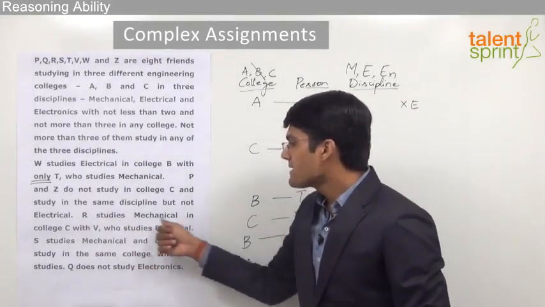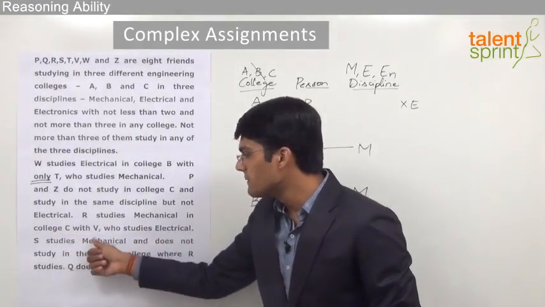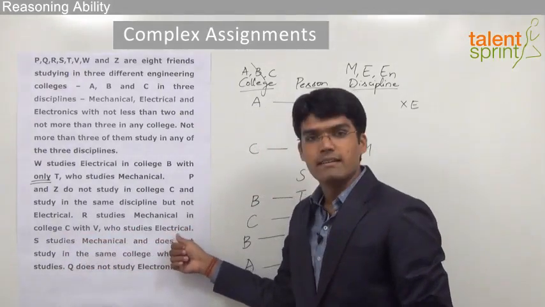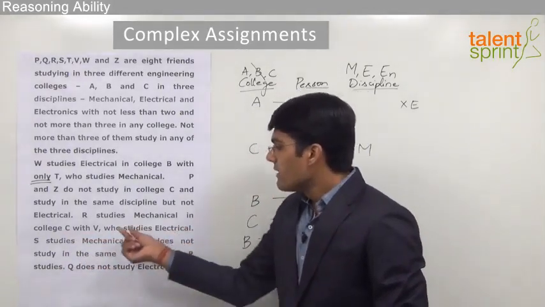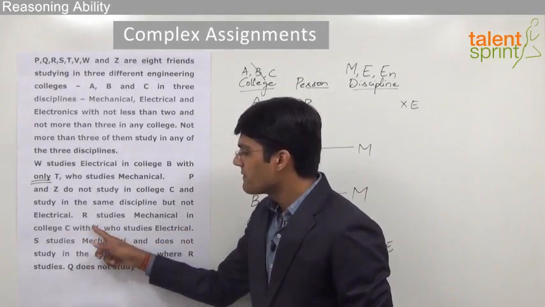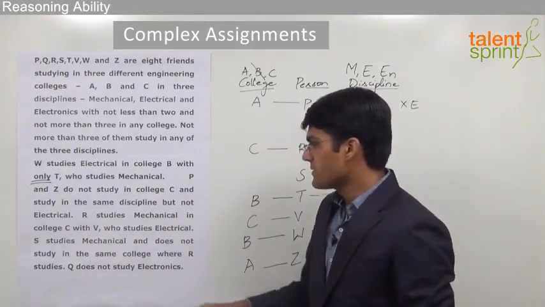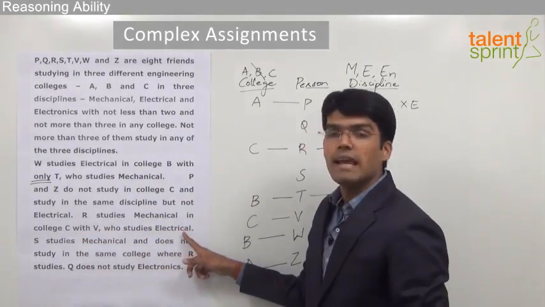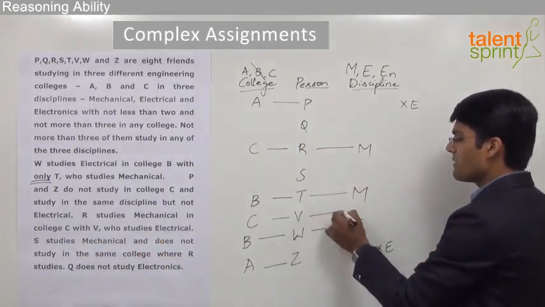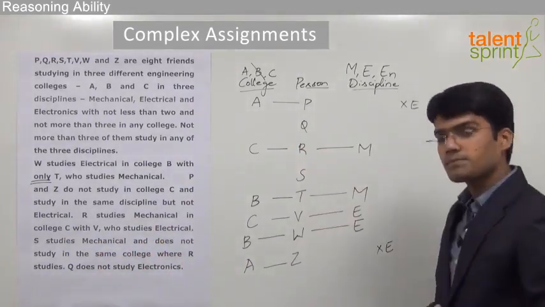Now, we know that R studies mechanical in college C with V, who studies electrical. As we have discussed earlier, whenever we use the word who, we always refer to the immediate preceding person. So very clearly V studies electrical. So we also know the discipline of V, that is electrical.